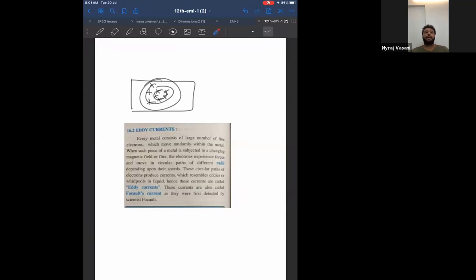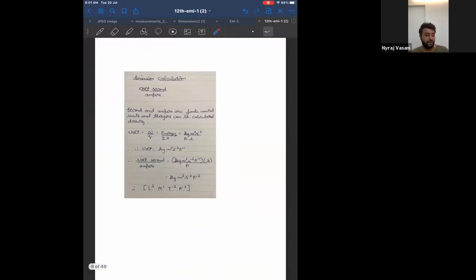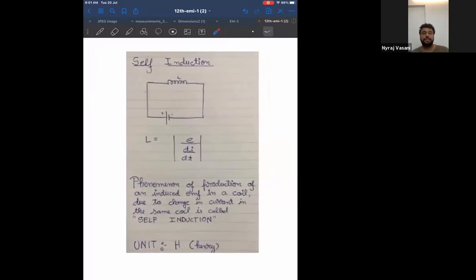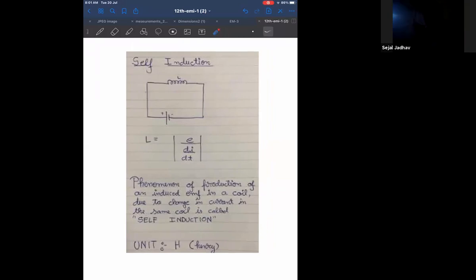Okay. So read all these 5. Tell me if you have any doubts. I'll give you 2 minutes. And then I'll go to the second main topic of the chapter. And the second main topic of the chapter is self-induction and mutual induction. Yes, someone was saying something? Yeah. So will you explain that eddy current in a flowchart?